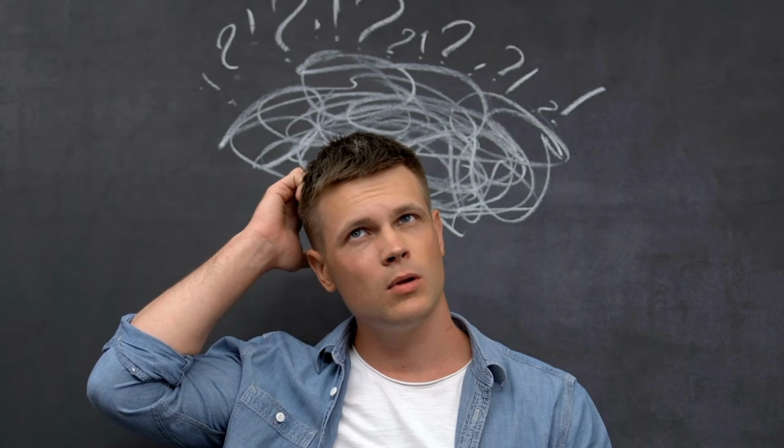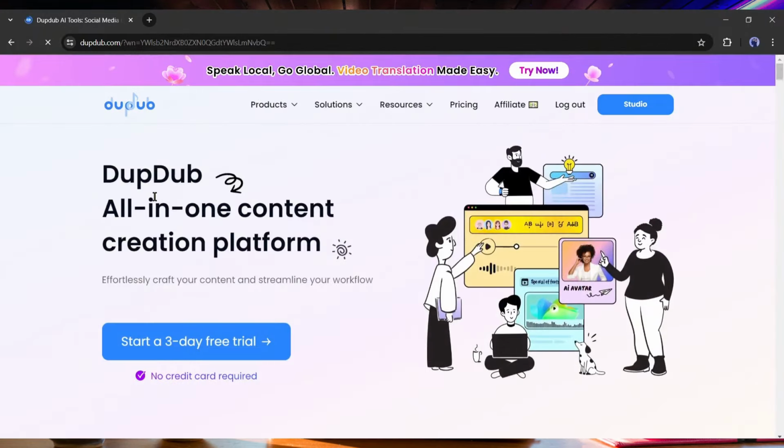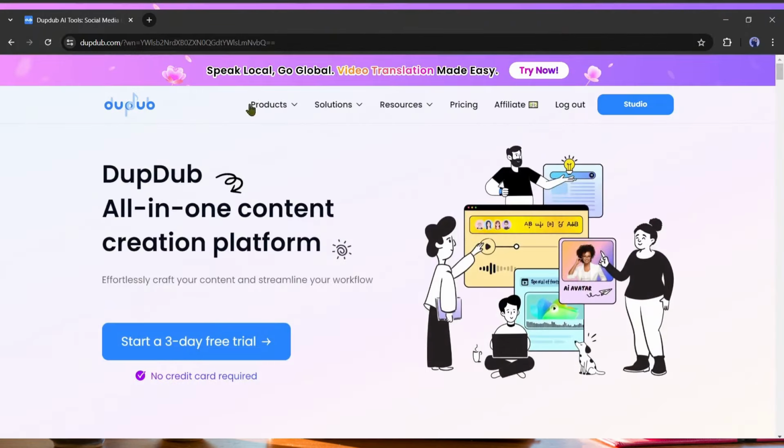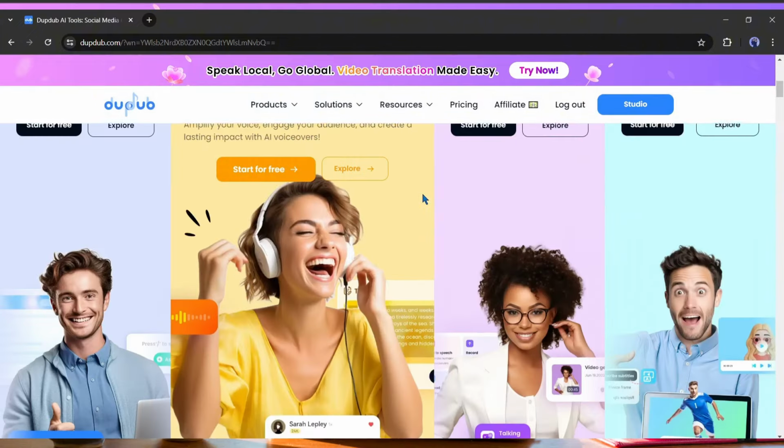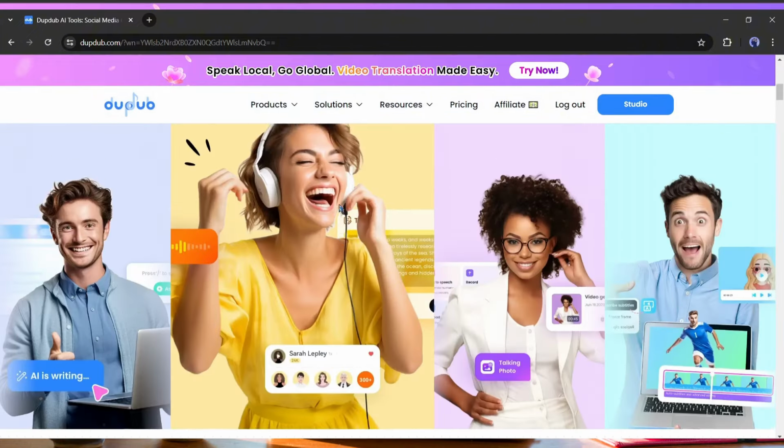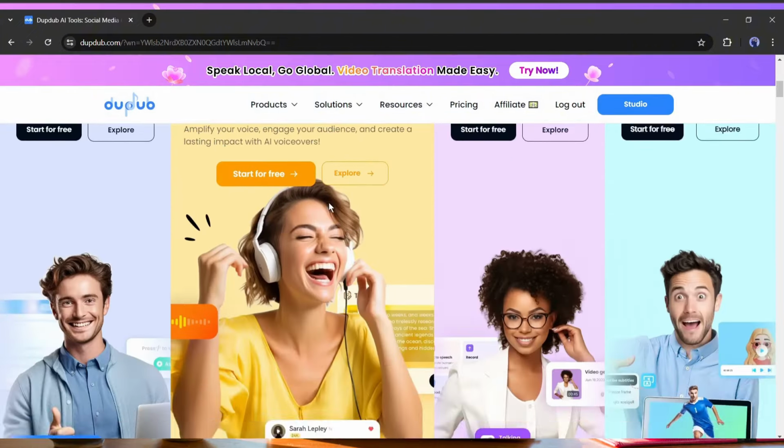Now the question is, how can we create engaging and informative content? The answer is with the help of artificial intelligence. Yes, today I will share the method of making content with a single AI tool called Lockup. You may have known this tool as a voiceover generator. We already made videos on this platform. You will get it from the I button, but Lockup is now more powerful with several new features.